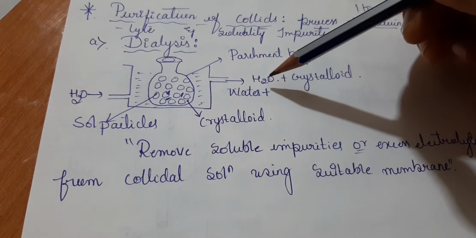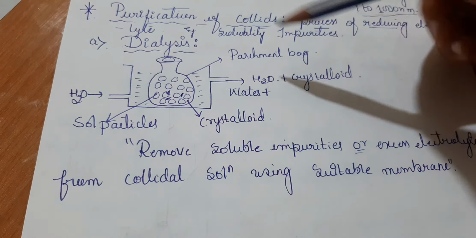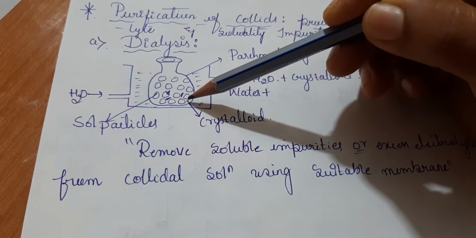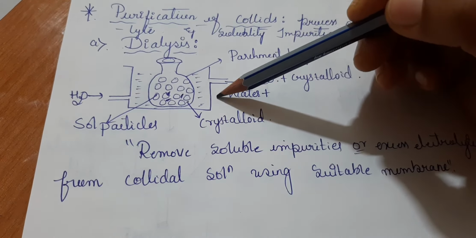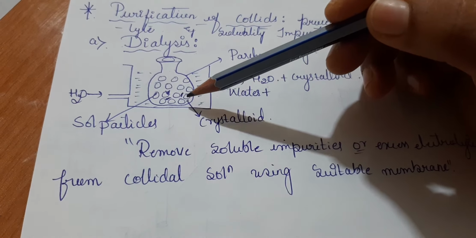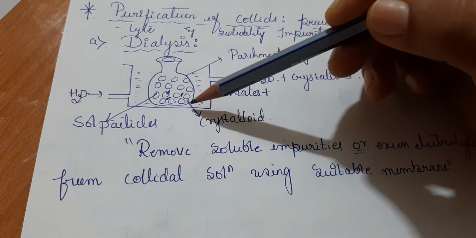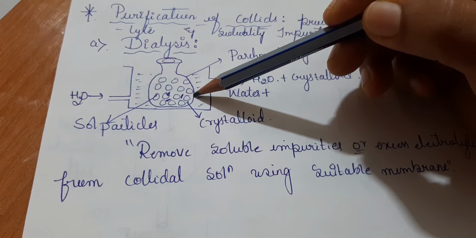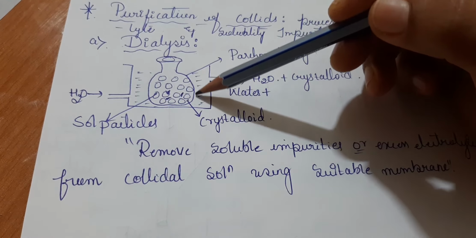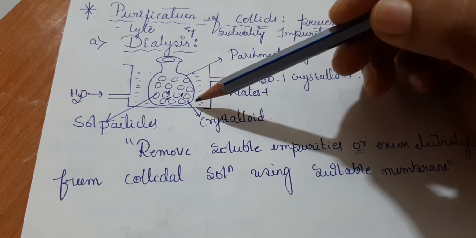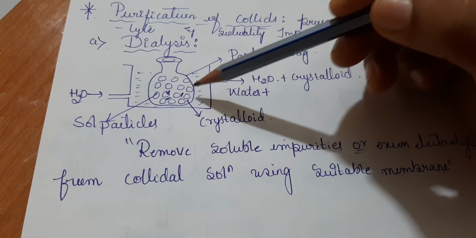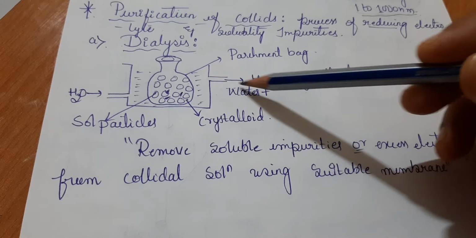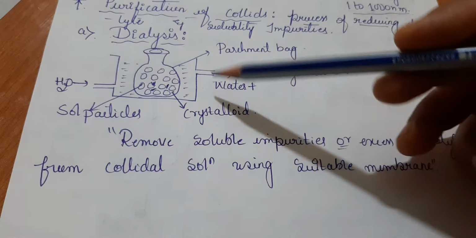In the water outlet, along with the water, the crystalloids present in a smaller size will come out, because smaller sized particles are under the colloidal range, 1 to 1000 nanometer. With the help of the pores present in the parchment bag, they come out along with the water. So we can consider water and crystalloids coming out of the whole system.